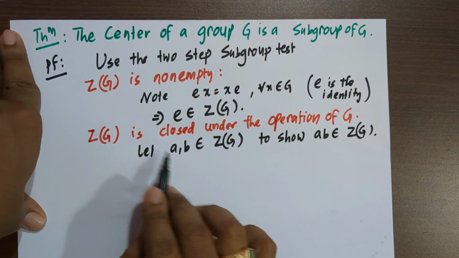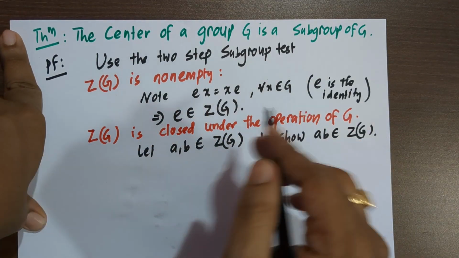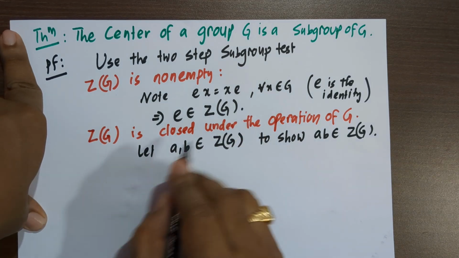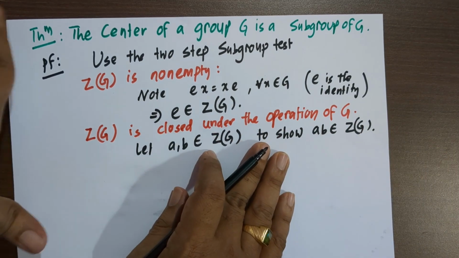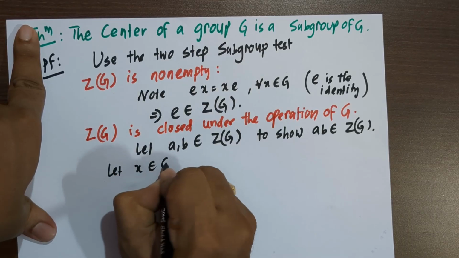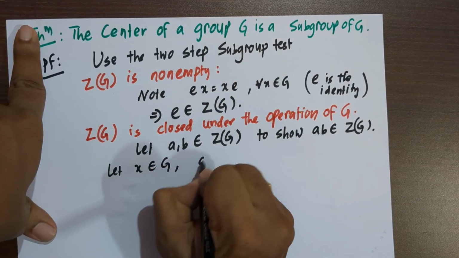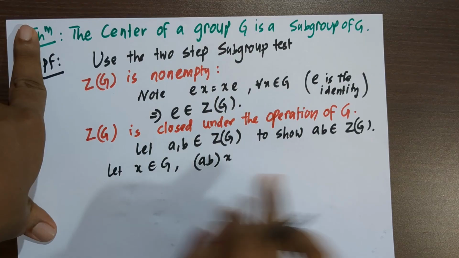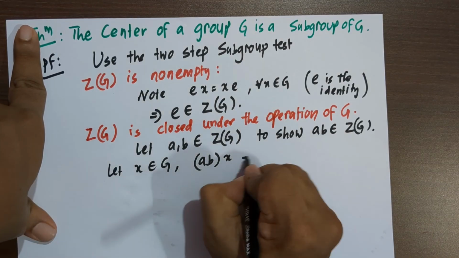That means if a commutes with every element of the group, b commutes with every element of the group, then its product will also commute with every element of the group. Let x be any random element of group G. We have to show ab x is the same as x times ab.